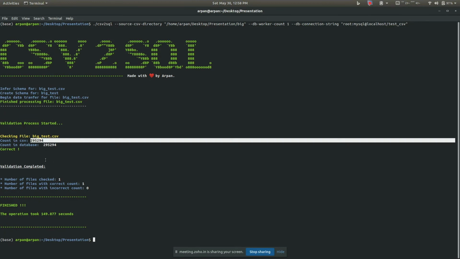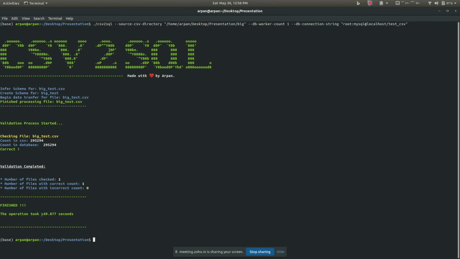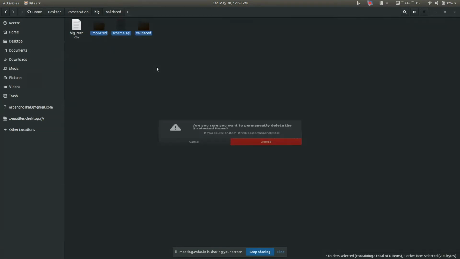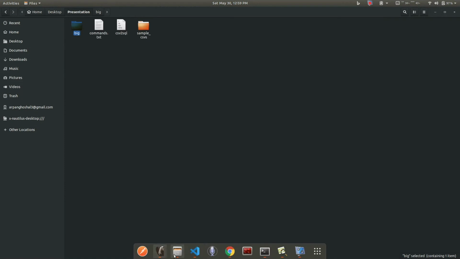So let me just go through this. It inserted about 3 lakh rows, and it took about 150 seconds, right? So just remember the time it took. It took about 150 seconds. I will delete whatever it created, and I'll be doing it once again.